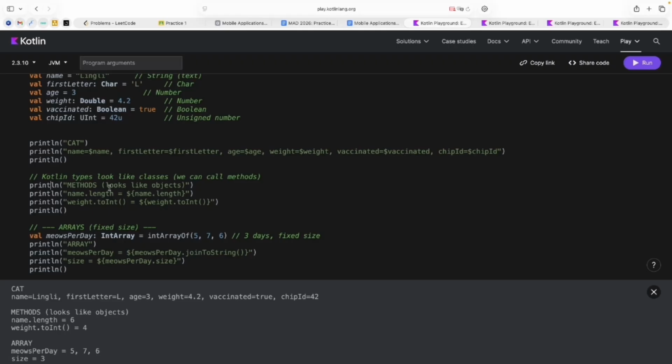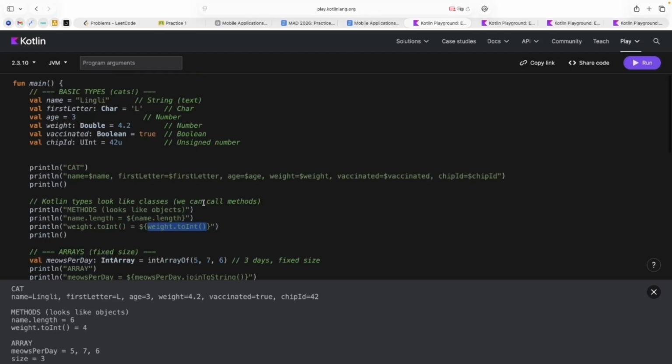Then in Kotlin, we of course have primitive types like integer, but we can work with them like objects. For example, we can use some methods like here. I try to convert the weight of my cat to int, but weight is a double type, and I have a special method to convert it to an integer value. And in the log I will have the value not 4.2 but just 4. I hope it's clear.